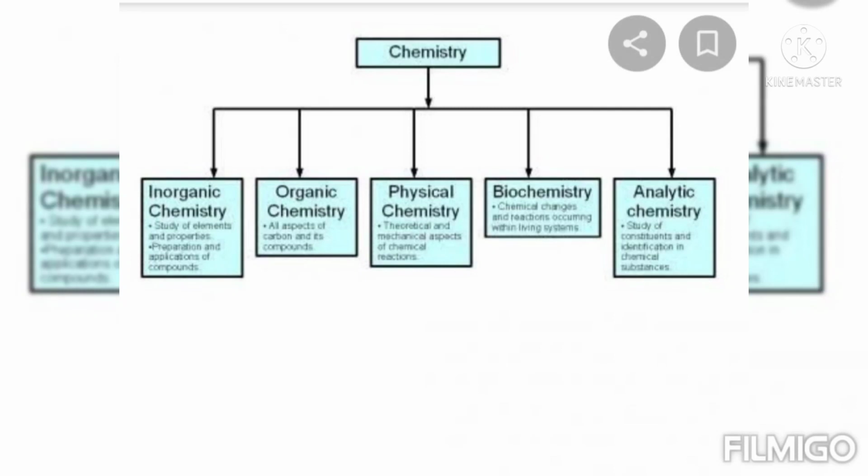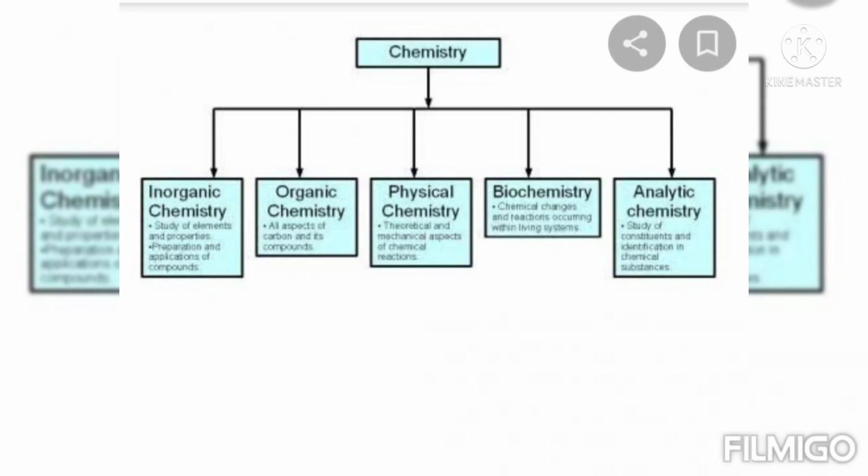What are the 5 branches? Firstly, we see inorganic, meaning other than carbon-containing compounds, then the preparation and study of elements and properties. Next, organic chemistry. What do we see? All aspects of carbon and hydrogen compounds, meaning hydrocarbon chemistry.